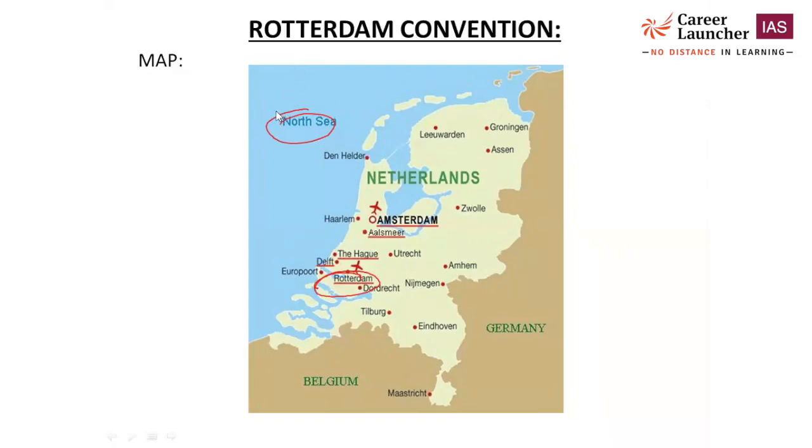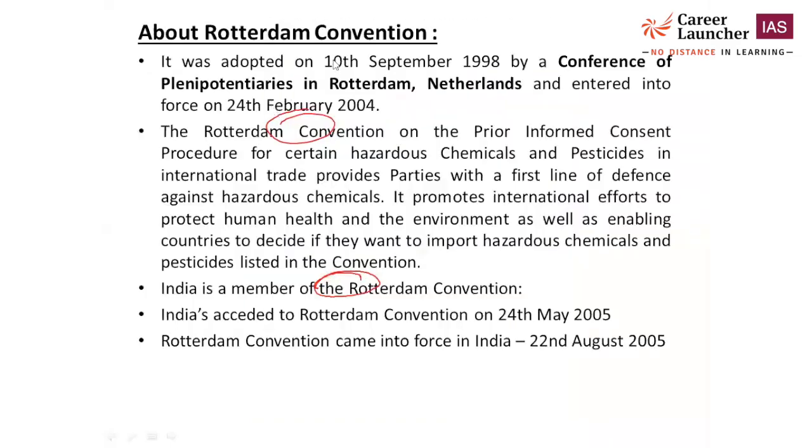Now, what is this convention about? About the Rotterdam Convention, we discuss here in detail. The Rotterdam Convention was adopted on 10th September 1998 by the Conference of Plenipotentiaries in Rotterdam, Netherlands, and entered into force on 24th February 2004. Again, I am repeating, you have to remember when it came into force. It came into force on 24th February 2004.